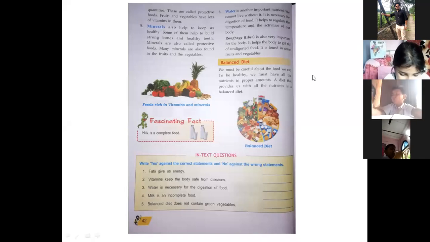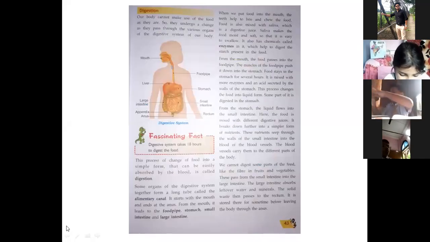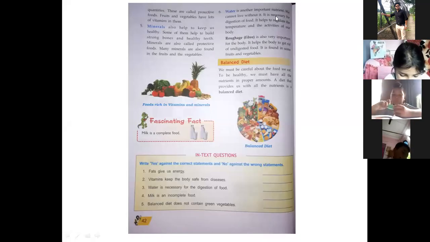And after all these five nutrients, the most important and easy thing is water. You need to have water regularly. See, water is another important nutrient. We cannot live without it. It is necessary for digestion of food. It helps to regulate the temperature and the activities of our body.